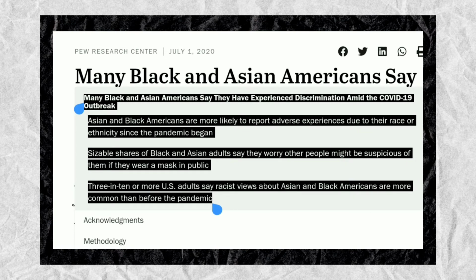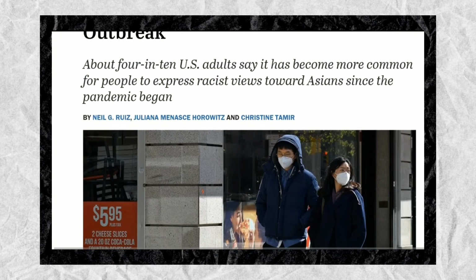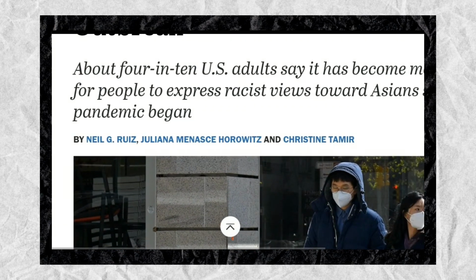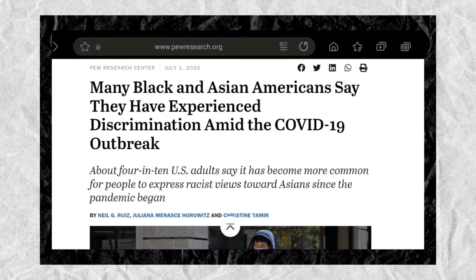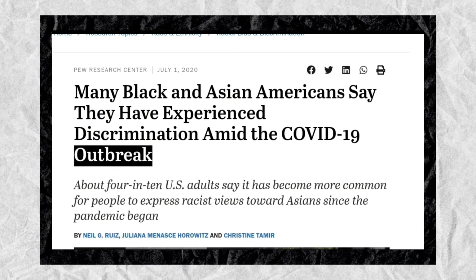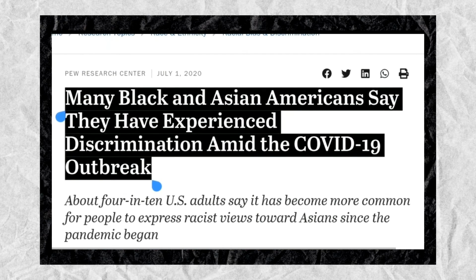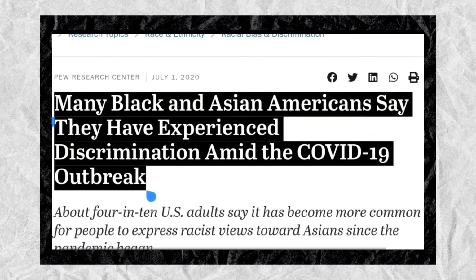Is that 3 in 10 or more US adults say racist views about Asian and Black Americans are more common than before the pandemic. These authors are aiming to help us understand the importance of having the capacity to be more careful about what we are going to say. For the title itself, many Black and Asian Americans say that they have experienced discrimination amid the COVID-19 outbreak. That was published on July 1, 2020.